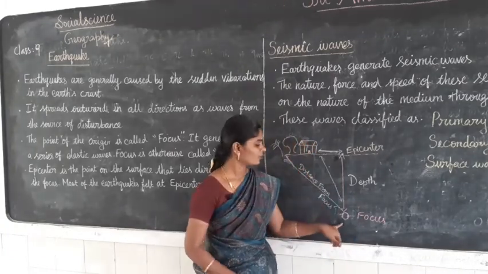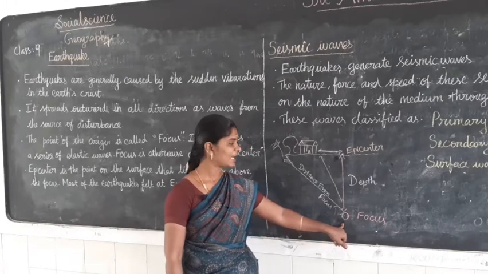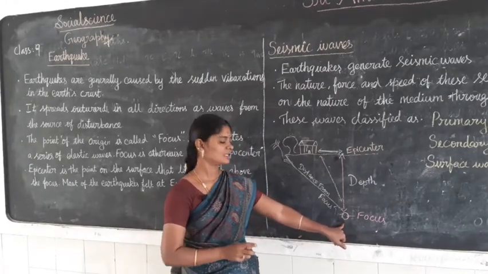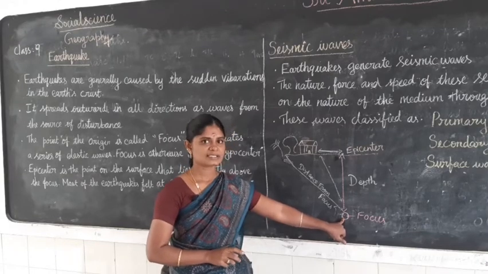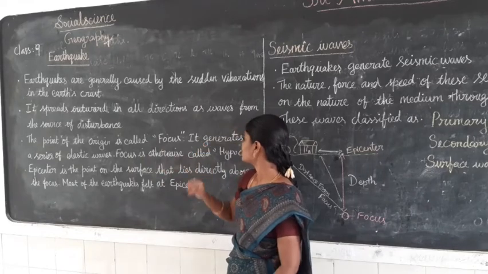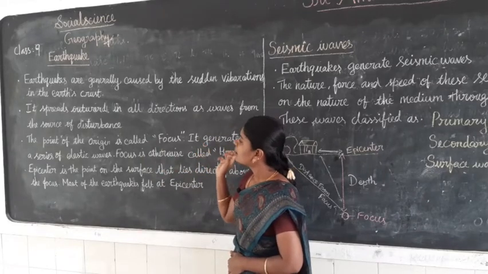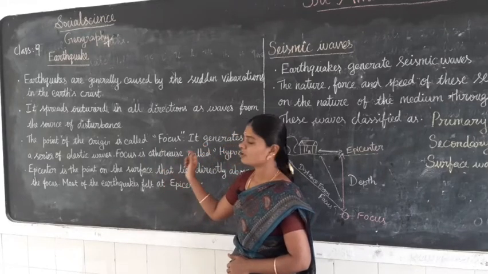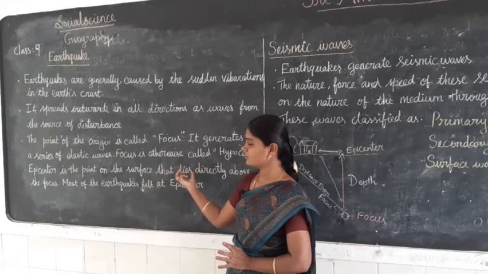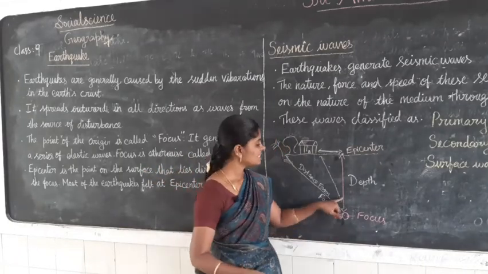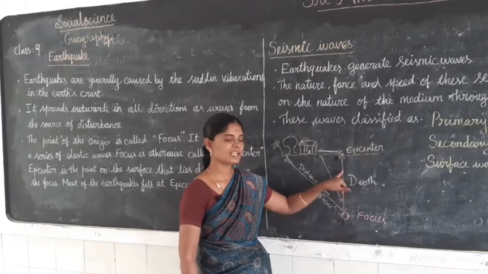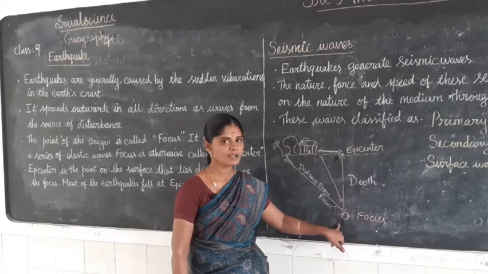The interior of the earth where it first generates a series of elastic waves is called the focus.